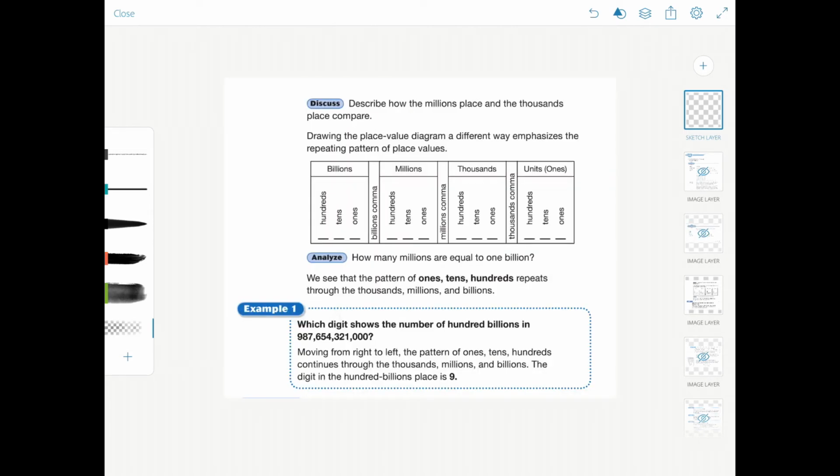So what we need to do is look at this. Which digit shows the number of 100 billions in 987,654,321,000? So we move from left to right. That's not 100 billions. We're looking for our 100 billions. So what number is that? Well, it's the 9. That's the digit that shows our 100 billions. Let's go to the next page.